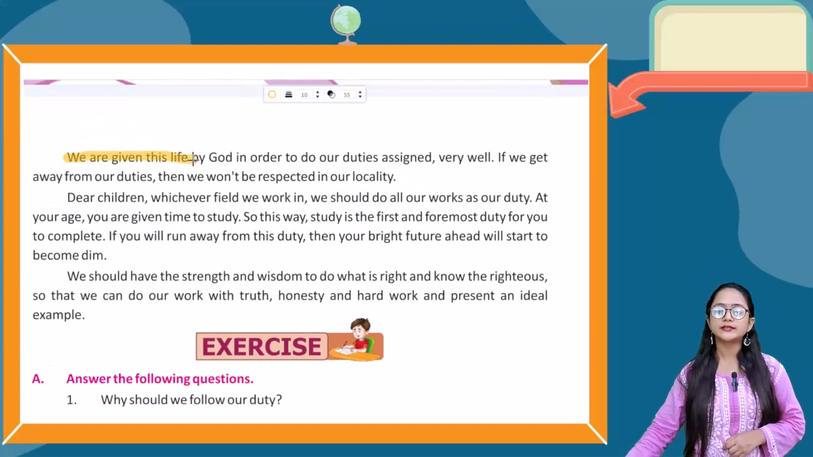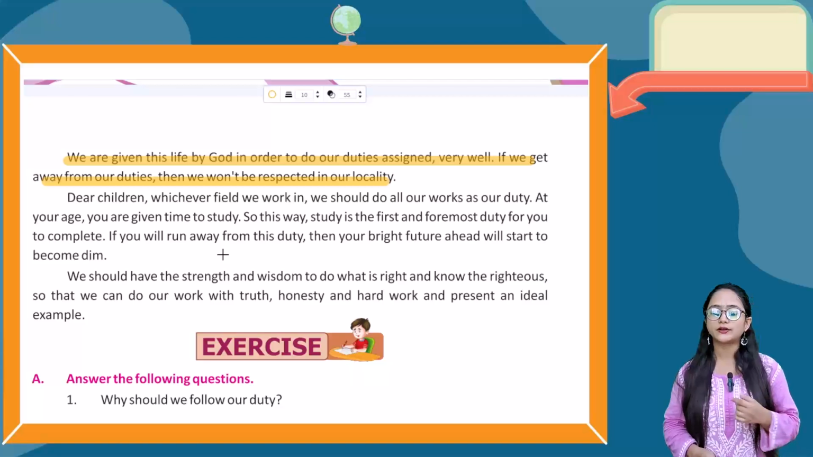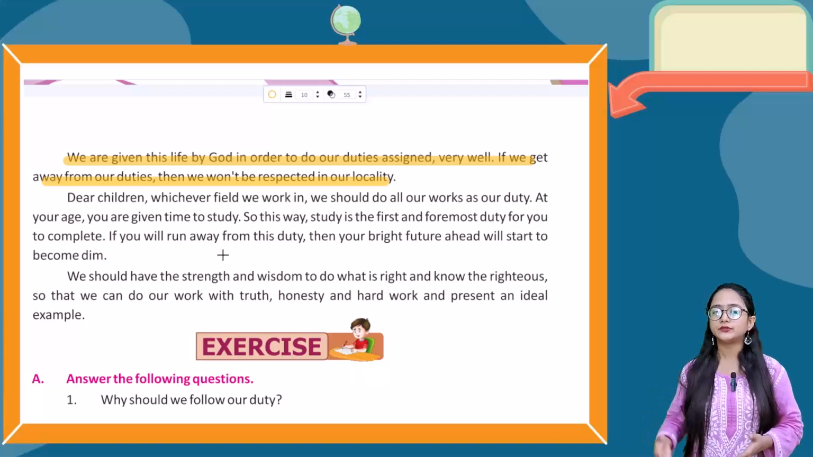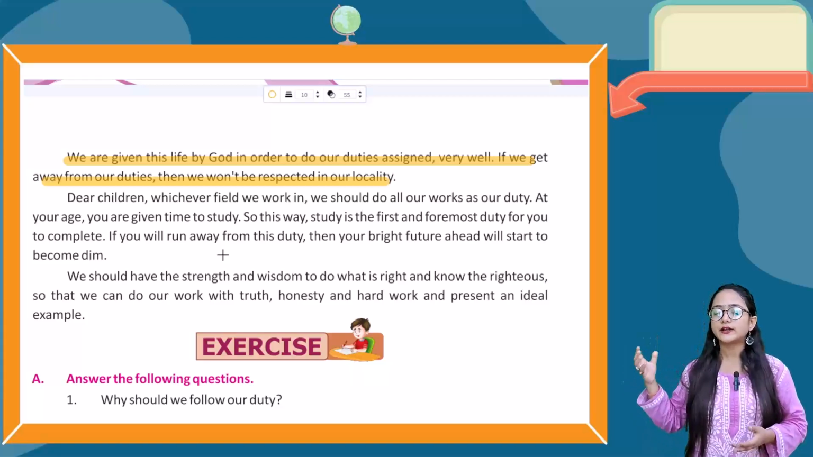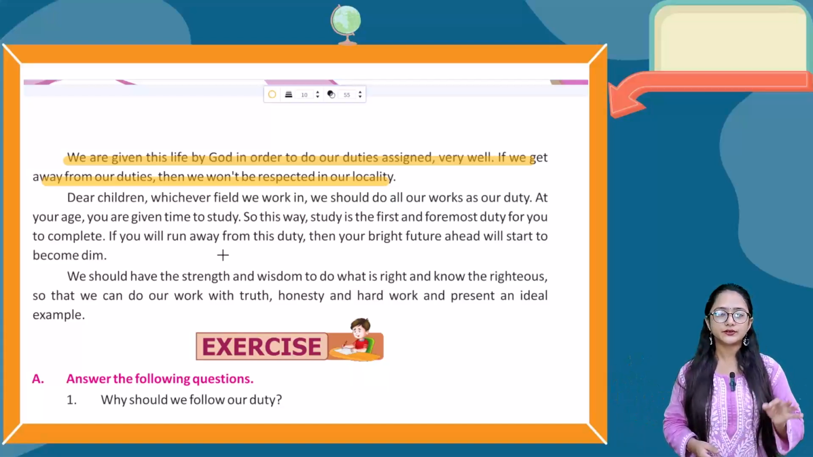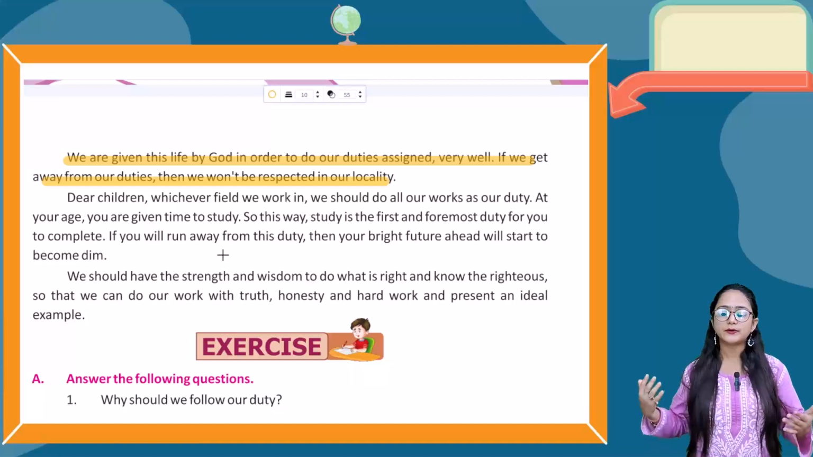We are given this life by God in order to do our assigned duties very well. If we get away from the duties, then we won't be respected in our locality. Basically, we are given life by God to do the duties which are assigned to us, because each and every individual comes here for a purpose. If we get away from our duties, from our purpose, then we won't be respected in our locality.